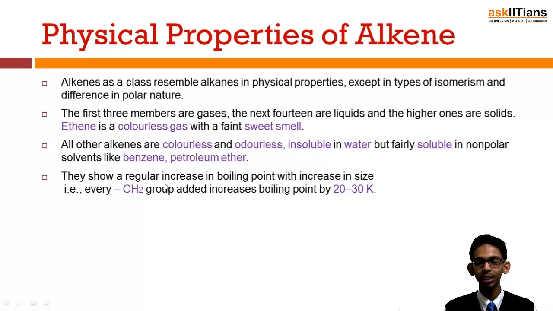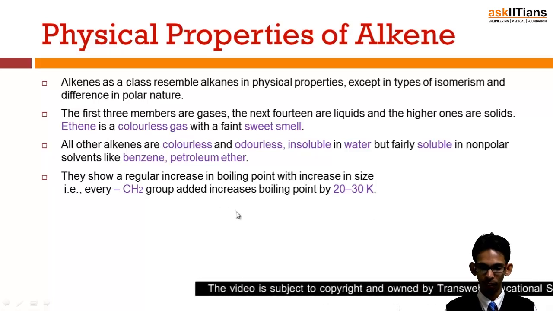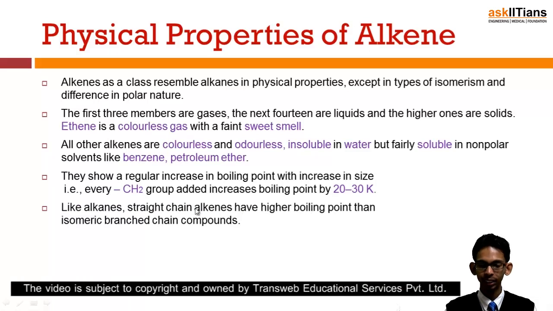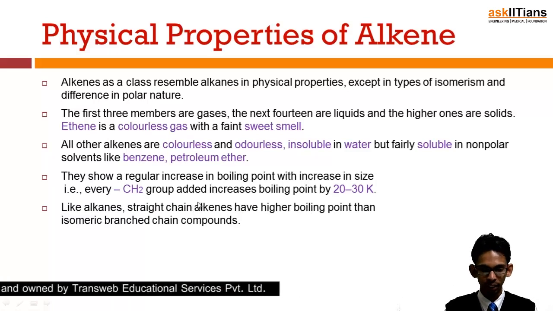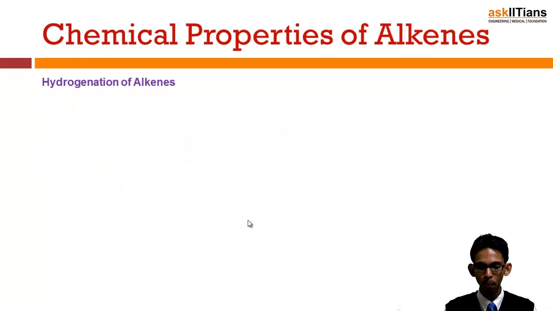This CH2 group means two adjacent alkenes like ethene and propene would have a difference in boiling point of 20 or 30 Kelvin. Next, like alkanes, straight chain alkenes have a higher boiling point than isomeric branched ones, as we have just discussed that branching decreases the boiling point.